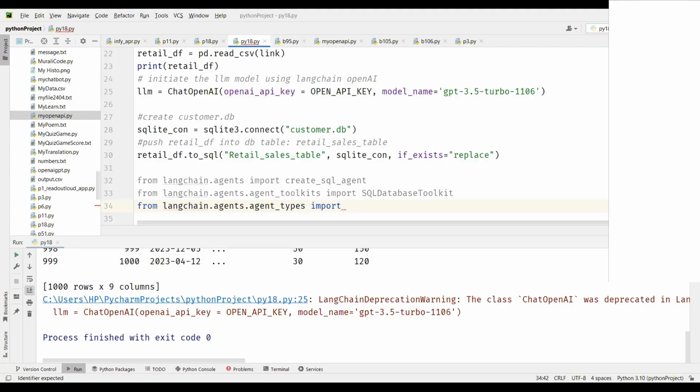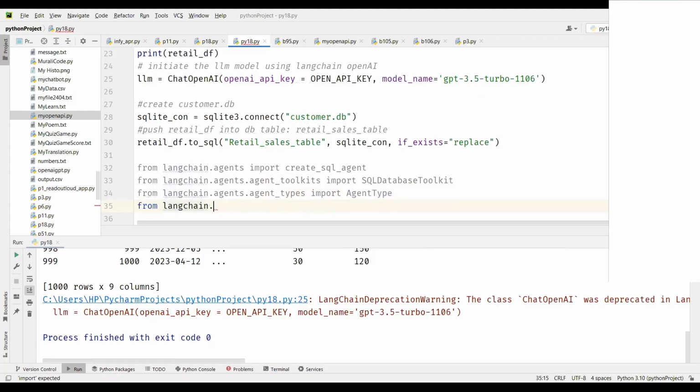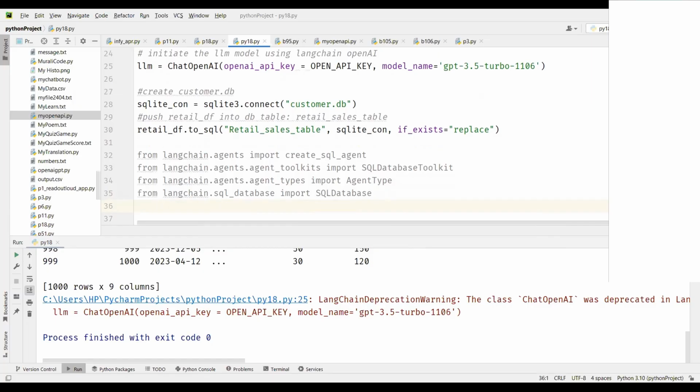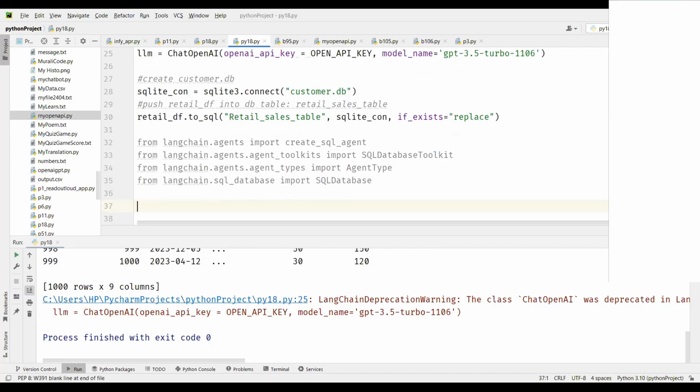Based on this agent type, we will decide which one to call. So from langchain.sql_database import SQLDatabase. This is to indicate that we are connecting to a SQL database. For any RDBMS database, you need to use SQLDatabase. So I think we have everything ready which we need. If there's any problem, we will come back and add more libraries, but I don't think we need to.